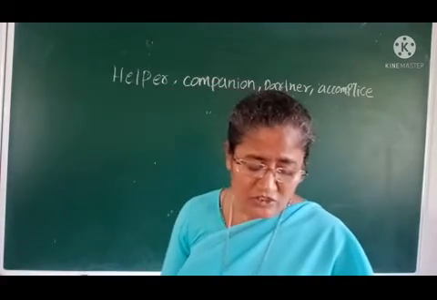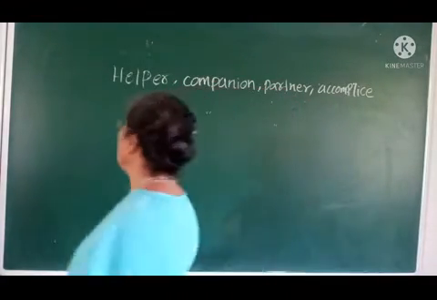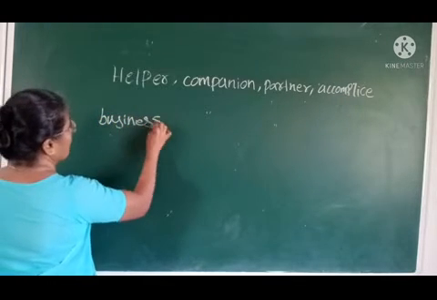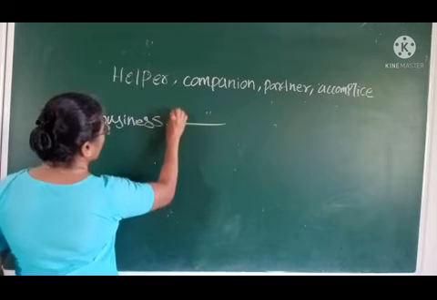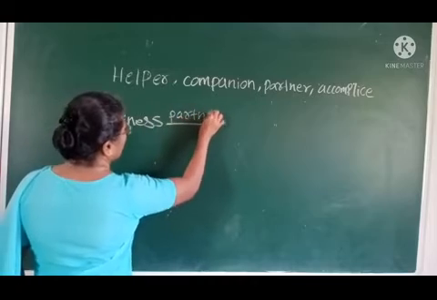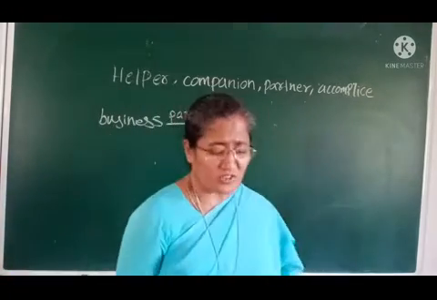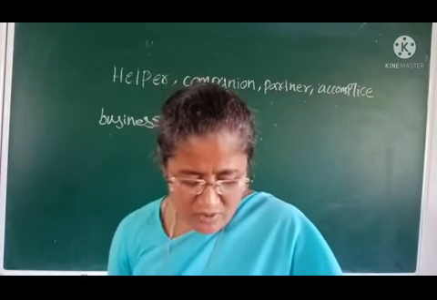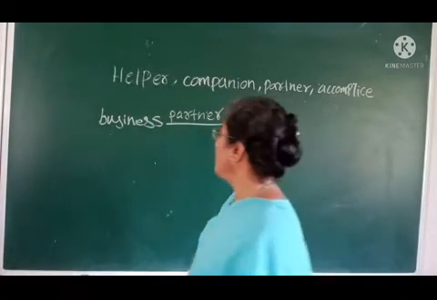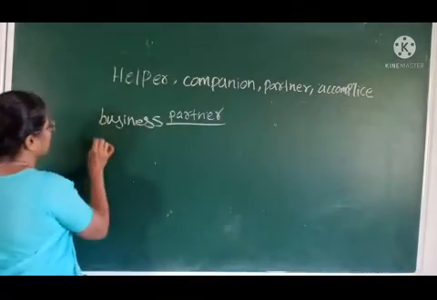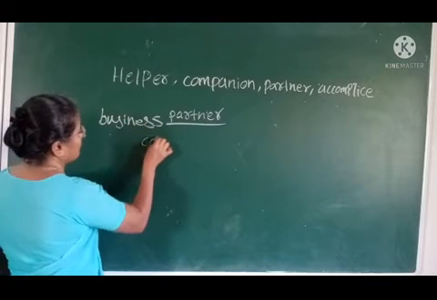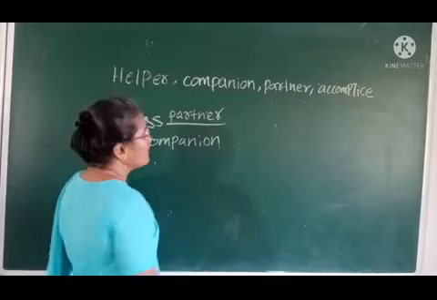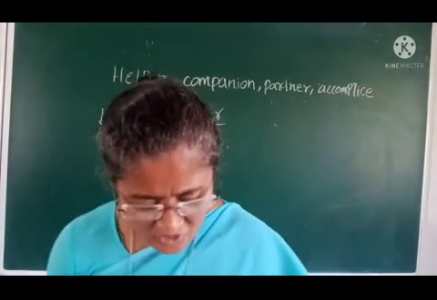Here, first one, business, what do we call them? Business partner. My business partner. Second one, my dash on the journey. So my companion on the journey. Companion accompanied me on my journey. My companion on the journey.